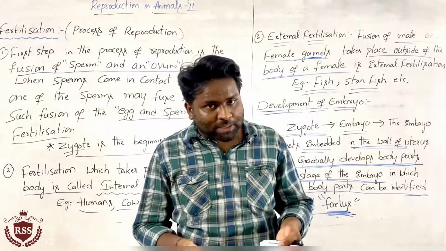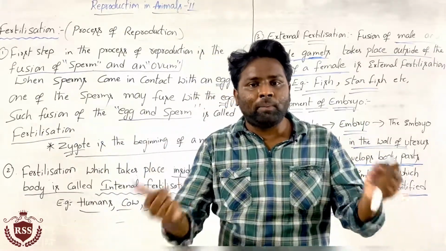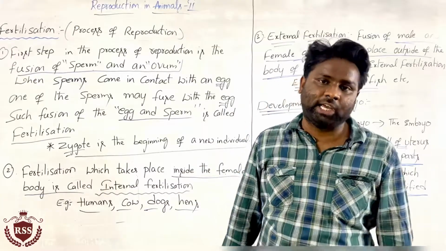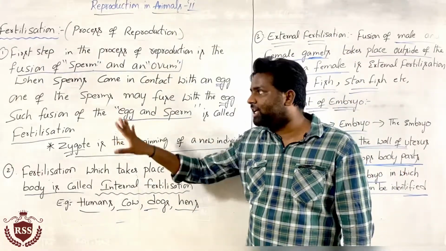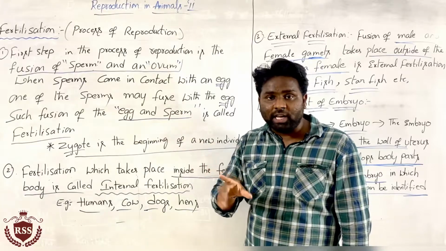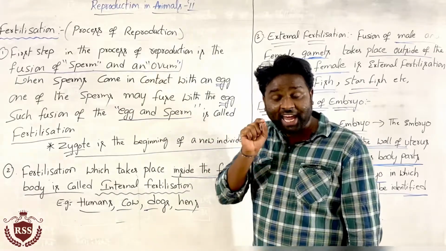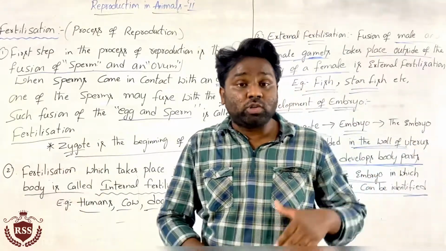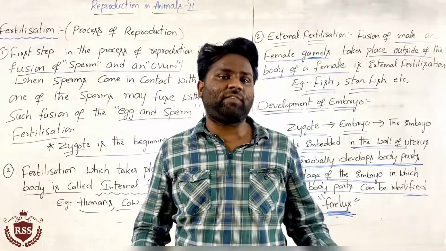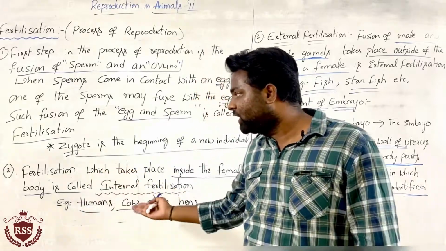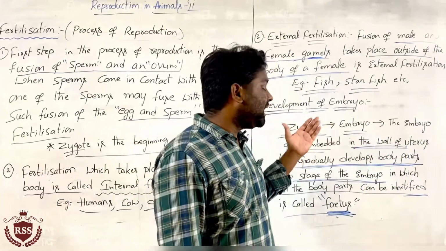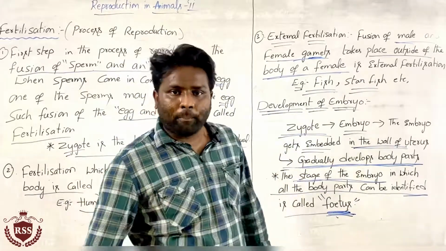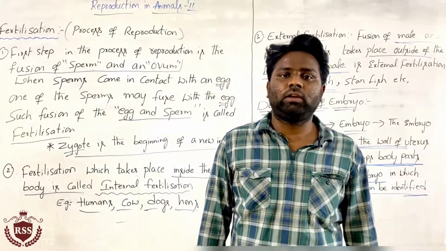Ultimately it takes place only in the female body, not in the male body. That's the logic here. What is internal fertilization, what is external fertilization, and how the embryo develops: this is the topic. Clear, everyone?